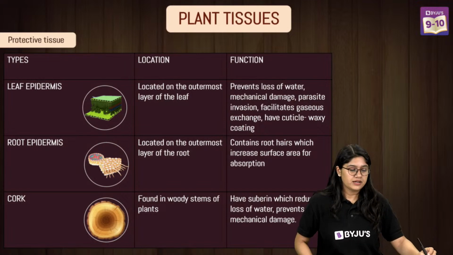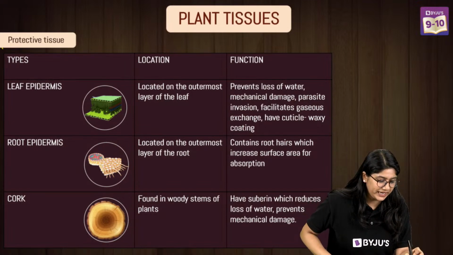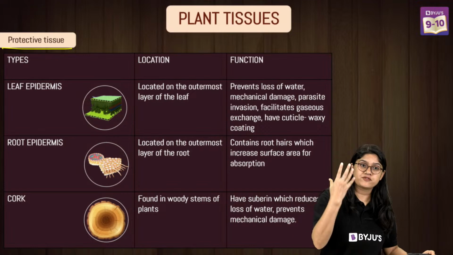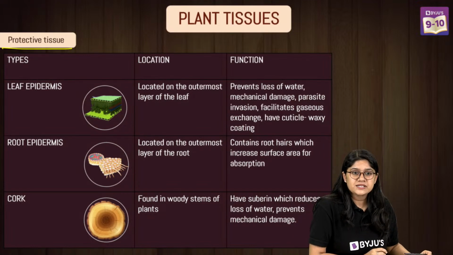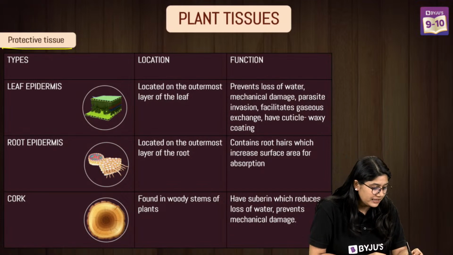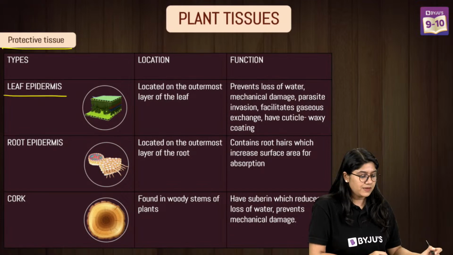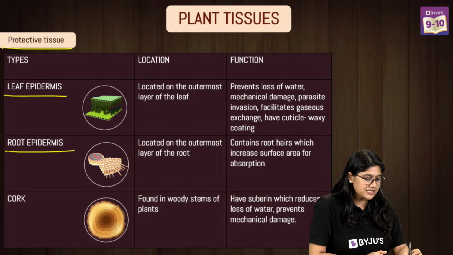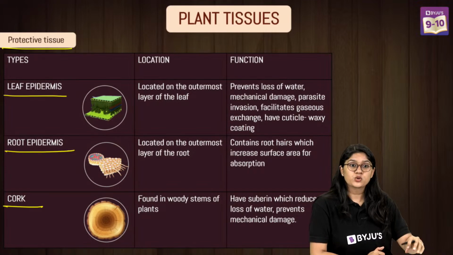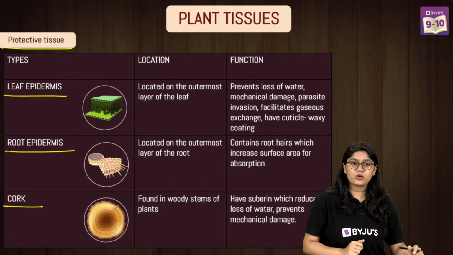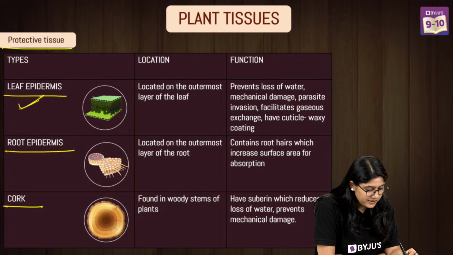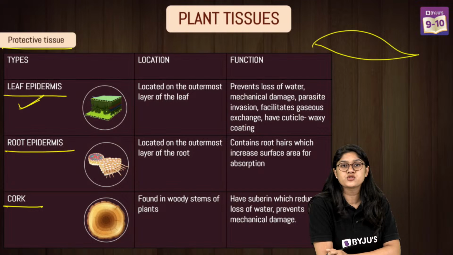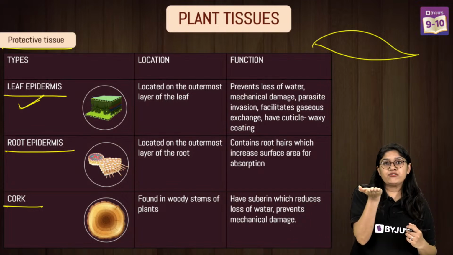Yes, okay. So everyone, now we are discussing the protective tissue. Now in protective tissue, there are three major different types that we have over here. So we have leaf epidermis, root epidermis, and cork. Okay. So we'll discuss each one of these, right? And let's see over here. So the leaf epidermis is present on the leaf, right? I'm sure we have seen a green color leaf, right?